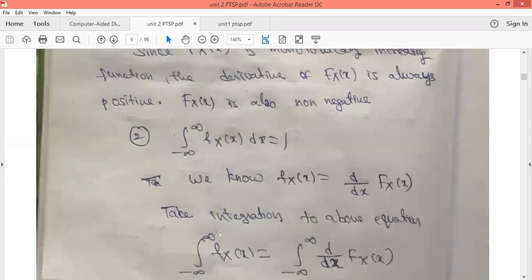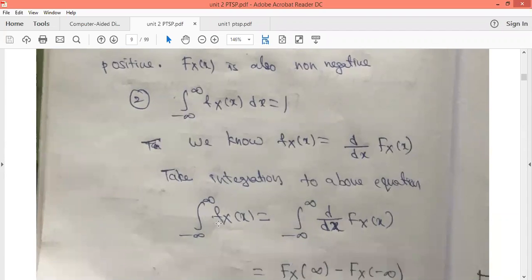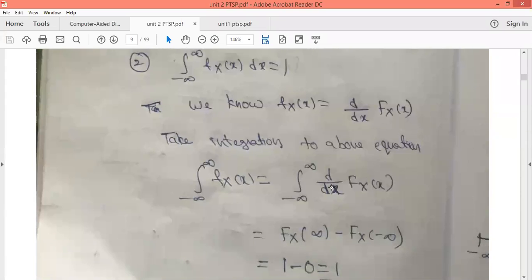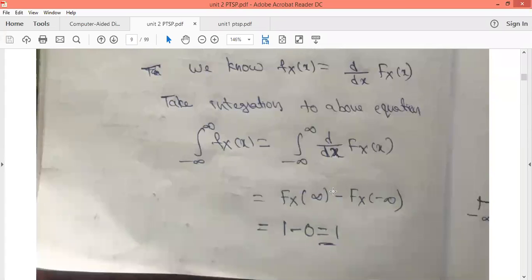The second property says that the area under the density function is always equal to 1. We know that fX(x) is the derivative of the distribution function; capital F is the distribution function and small f is the density function. Now we integrate both sides of this equation with respect to x, with limits from minus infinity to plus infinity.